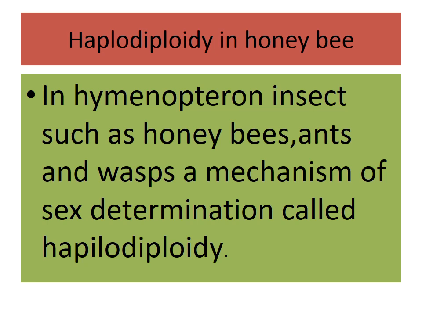Fertilized eggs develop into females, that is queen or worker, and unfertilized eggs develop into males, that is drones, by parthenogenesis. This means that the male has half the number of chromosomes, that is haploid, and the female has double the number, diploid. Hence the name haplodiploidy for this system of sex determination.